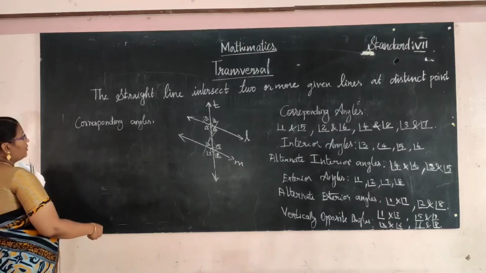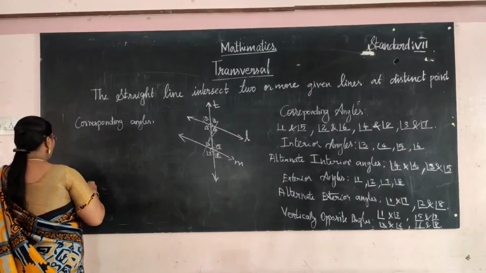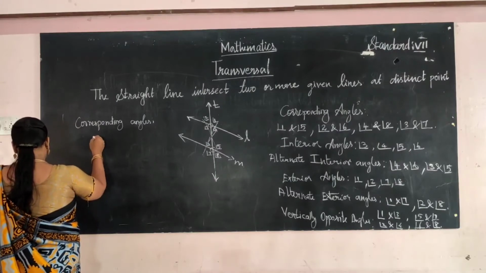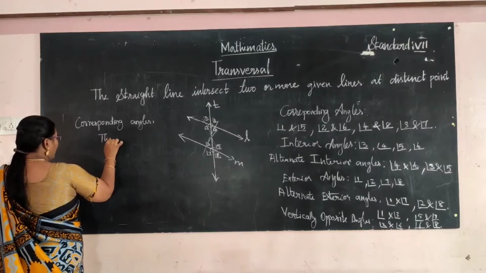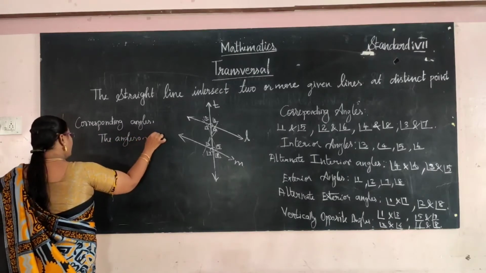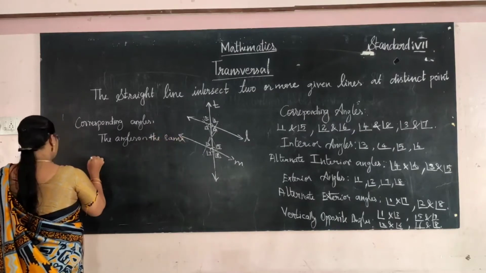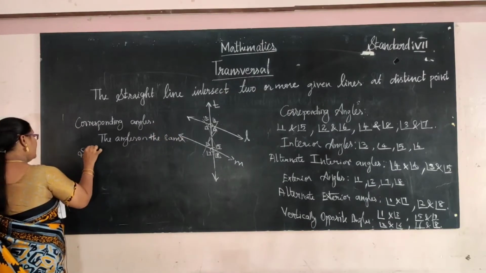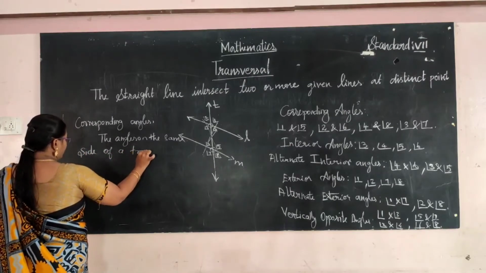Corresponding angles means the angles on the same side of the transversal,